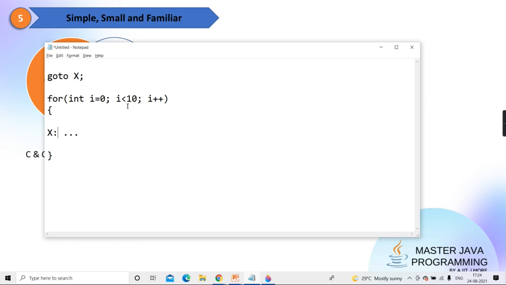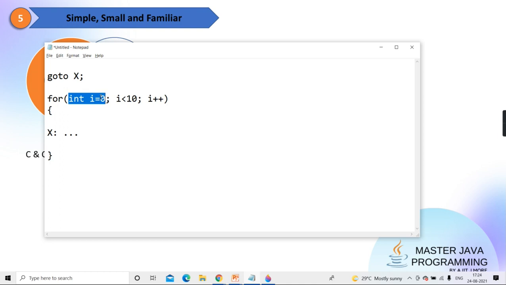So which part has it skipped? Can you tell me? Goto X I have written. So which part will get skipped? What do you say, guys? The for loop, the looping. No, but later it is continuing with the loop. Goto X, it comes here, runs this code, the remaining code, and then comes to i plus plus, then i less than 10, and then it continues. But for the first time, does it skip only this i equal to 0 part, the initialization?